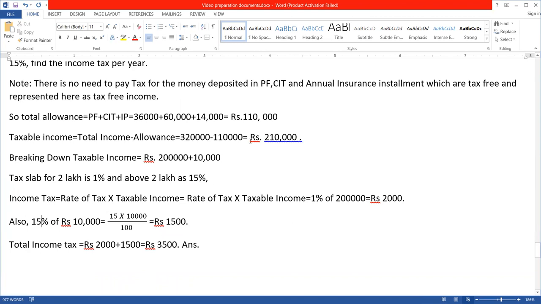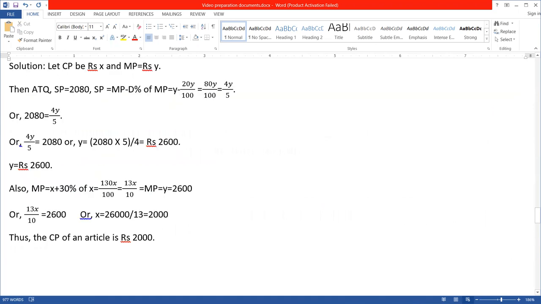So total income tax is the income tax obtained from here, 2,000. Okay, I'm adding this one, and I'm adding this one, because these are two income taxes that we are obtaining by using the percentage of the rate of tax. So finally we add up, and this is the final answer that the question was asking. So this is finally the total income tax due to two tax slabs, 1% and 15%, that we can see here in the question.